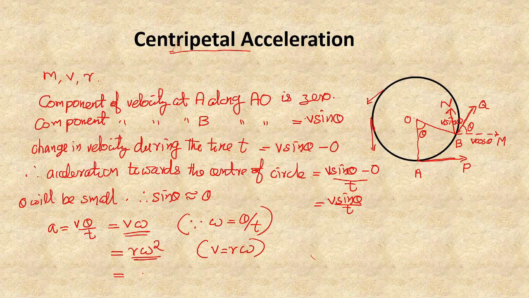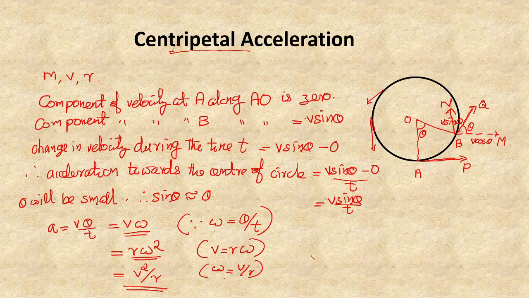And also, if we replace omega using the relation v is equal to r omega, then omega is equal to v by r. In that case, the relation becomes v square by r.